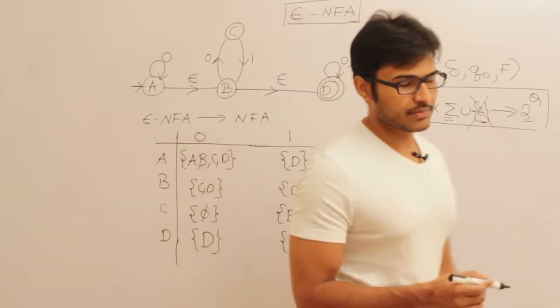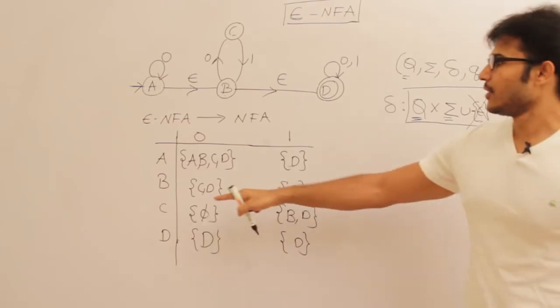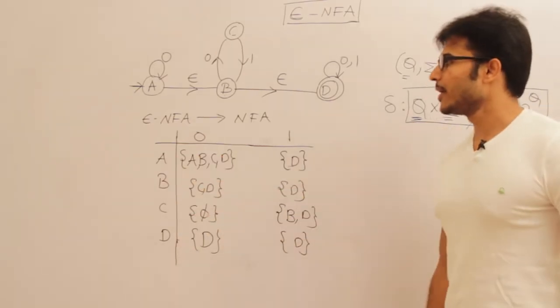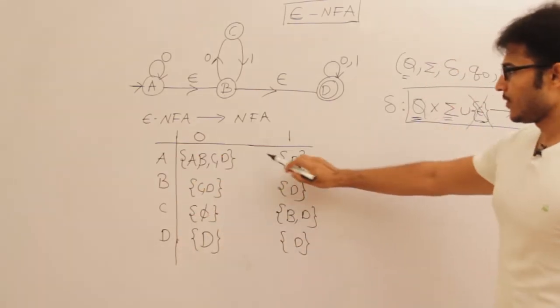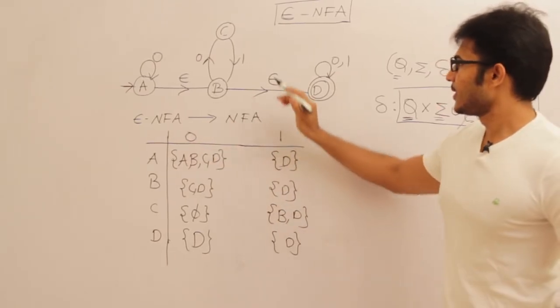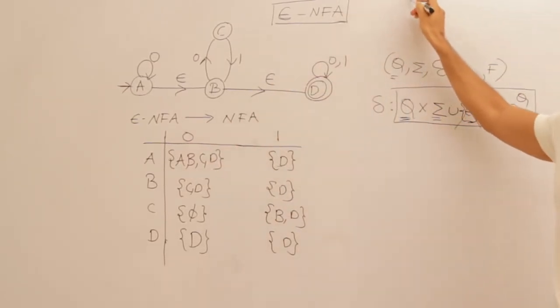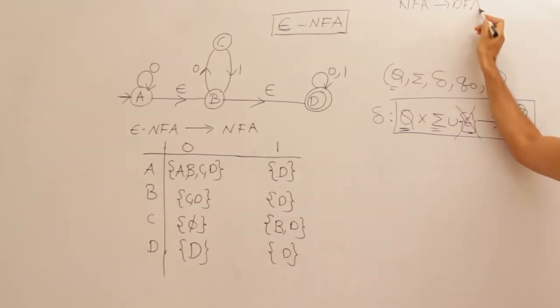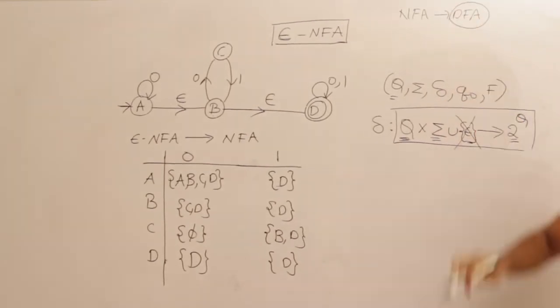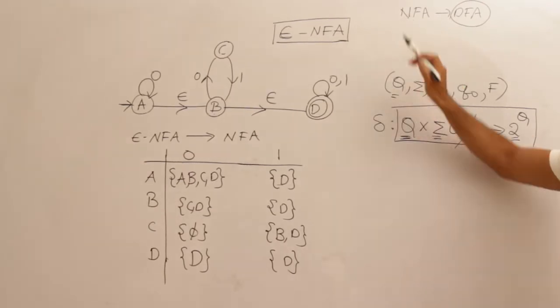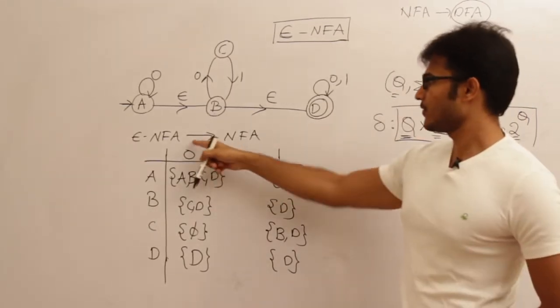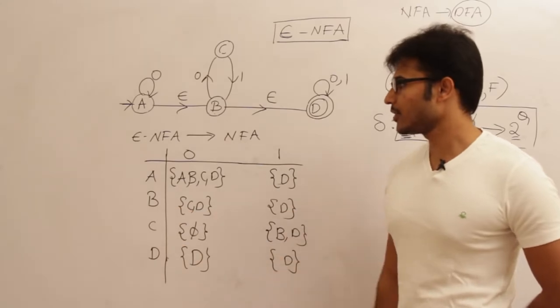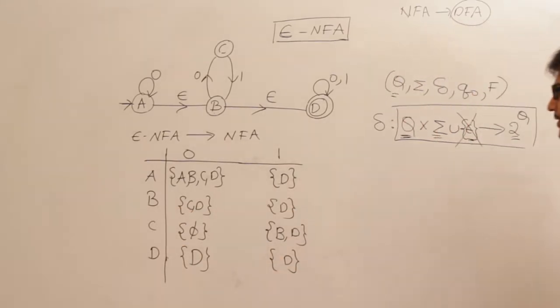Now let's draw the transition diagram for the same thing. So how many states are there? We have only 4 states. So the main difference is, when I was converting NFA to DFA, the number of states increased, right? And here, when converting epsilon NFA to NFA, the number of states is not going to increase. The number of states is going to be the same.